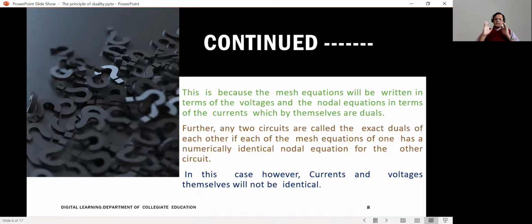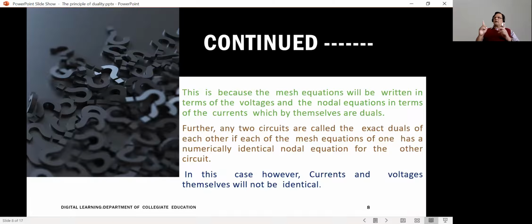Further, the two circuits are called exact duals of each other if the mesh equations of one have the same numerical values as the nodal voltage equations of the other. So, in other words, if there are two meshes, you write out KVL equations for those two meshes. Using the nodal voltage method, we write out the nodal equations, that is in terms of current and resistance, for the same meshes. If the two equations are identical, then they are known as the exact duals of each other.